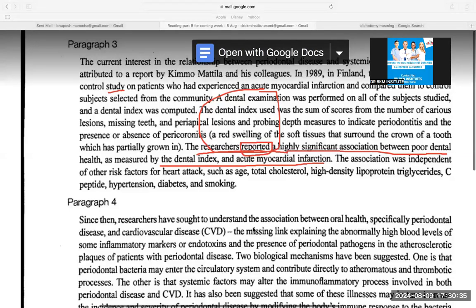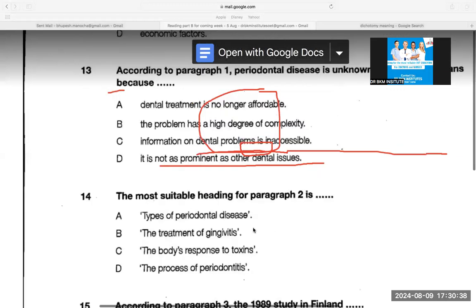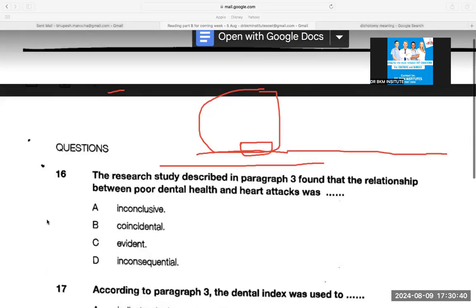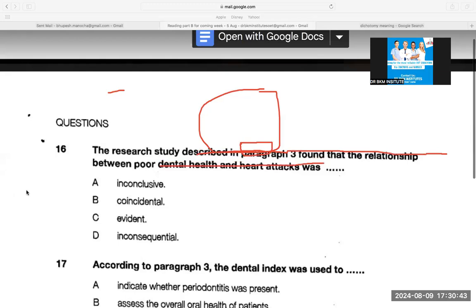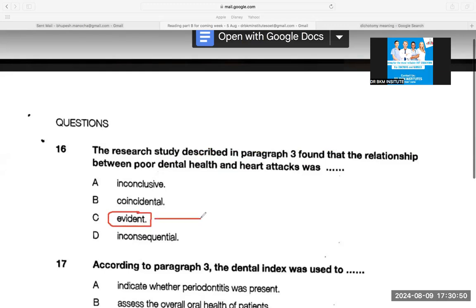So according to the researchers, it is quite evident. They have seen the things and prepared a report. That means they are giving evidence that there is an association between poor dental health and heart attacks, acute myocardial infarction. I answered B by chance. Could have done C, but at least I know the study was not inconclusive or inconsequential. The study was clearly saying there was a report that there is an association.